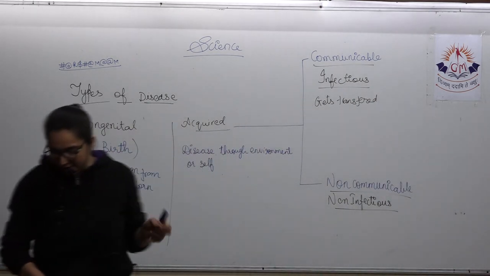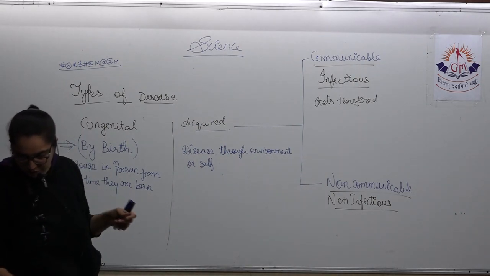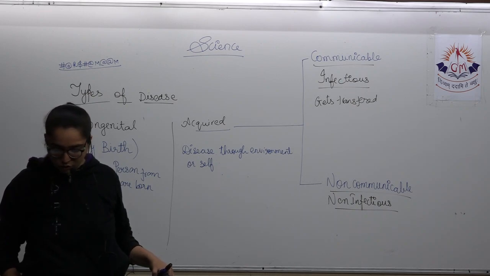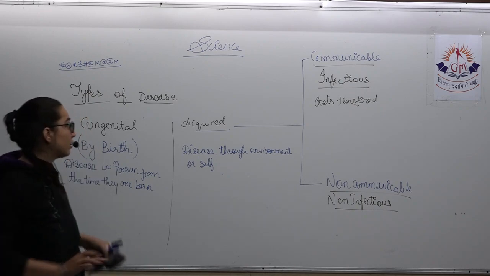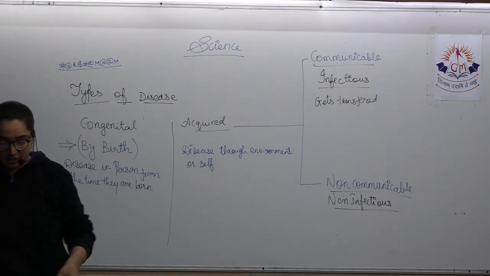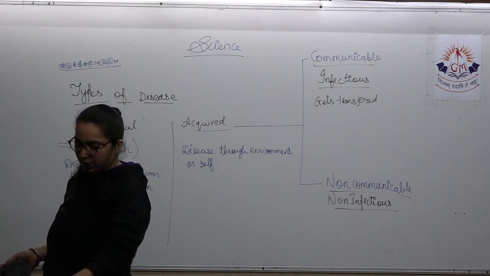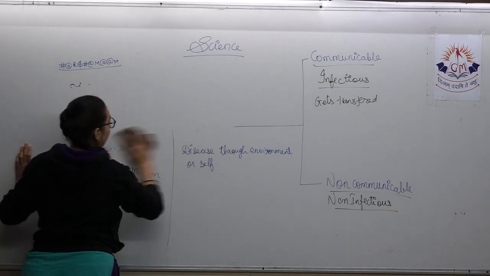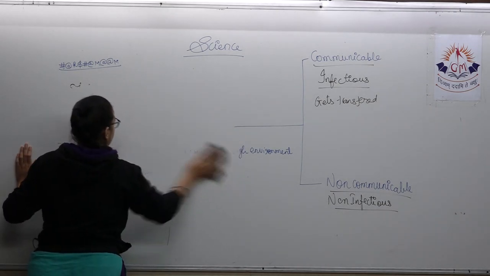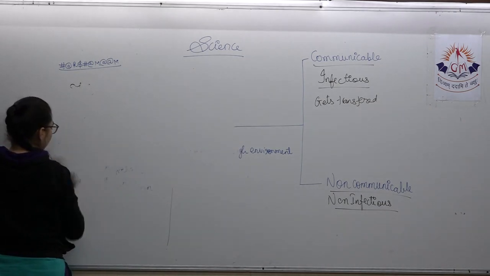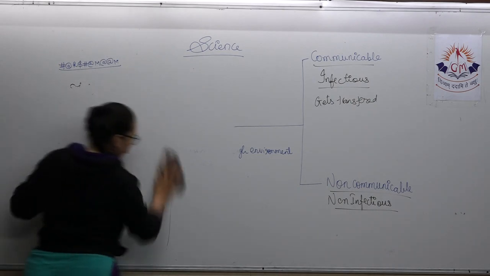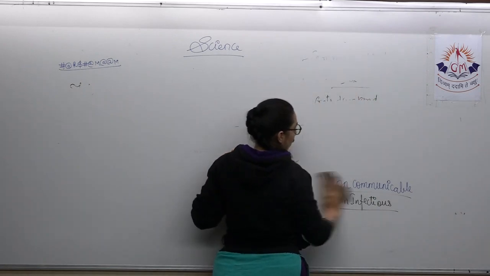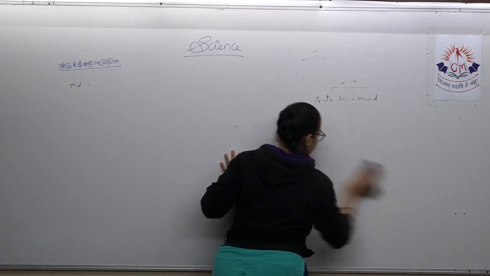I hope you have noted down the content. Now let's move further on the content. So, we were discussing about the infectious and non-infectious disease. Those diseases that get transmitted from a person that is infected to the healthy person, then that is called as the infectious disease. And the disease which does not get transferred from an infected person to a healthy person is called as non-infectious disease.